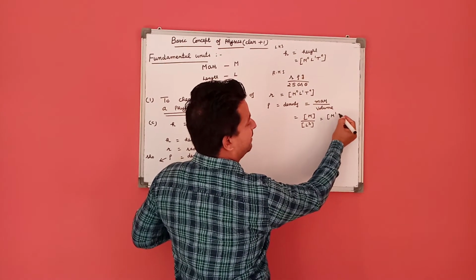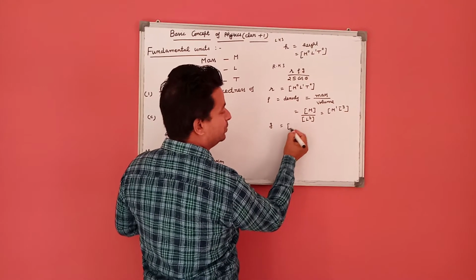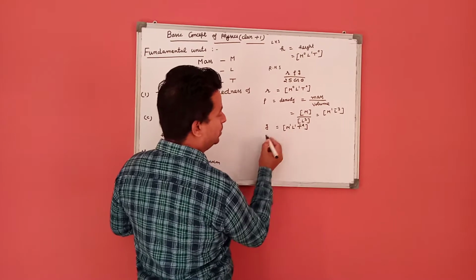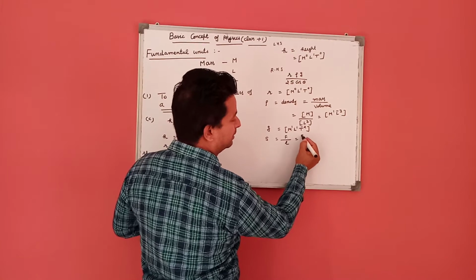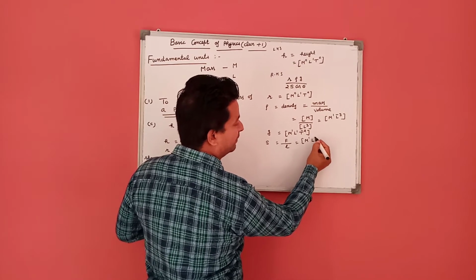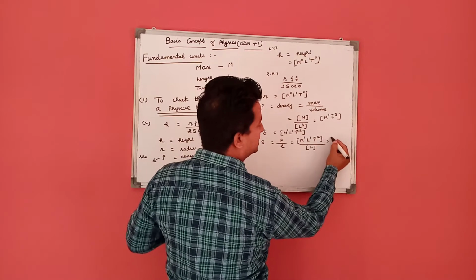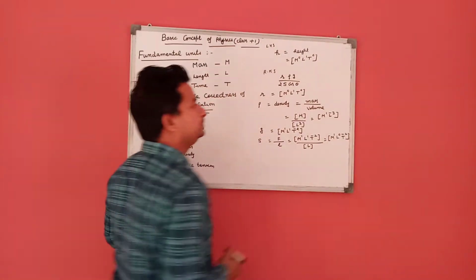It becomes M1 L^-3. G is called acceleration due to gravity. Its dimensional formula is M0 L1 T^-2. S is called surface tension, force per unit length. Its dimensional formula is M1 L1 T^-2 upon L. So its dimensional formula is M1 L0 T^-2.